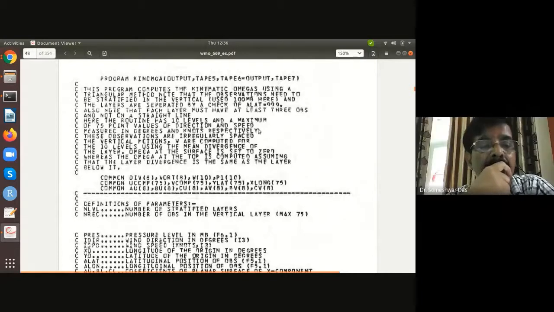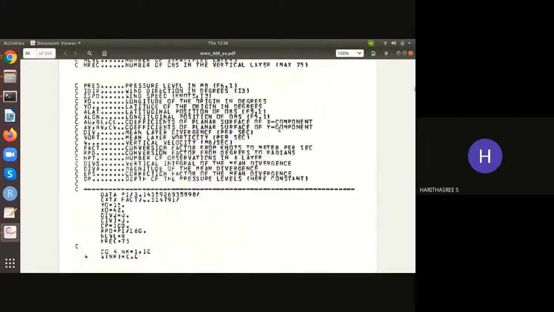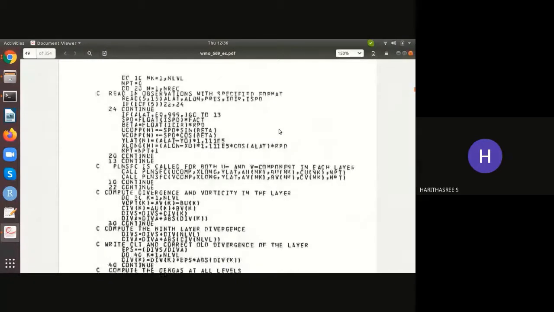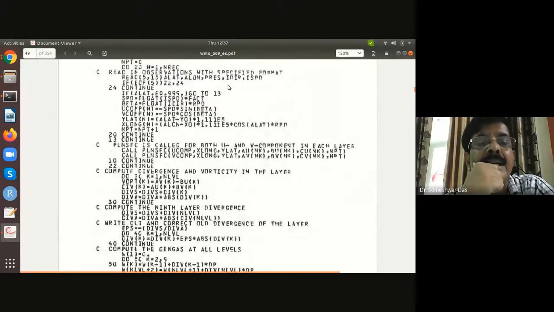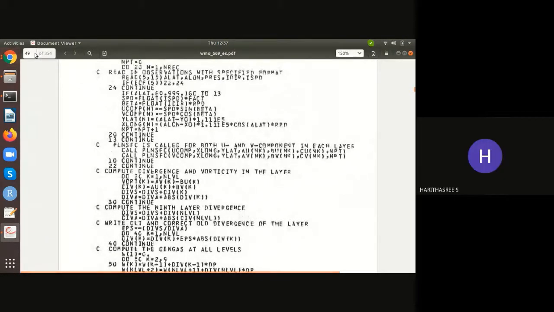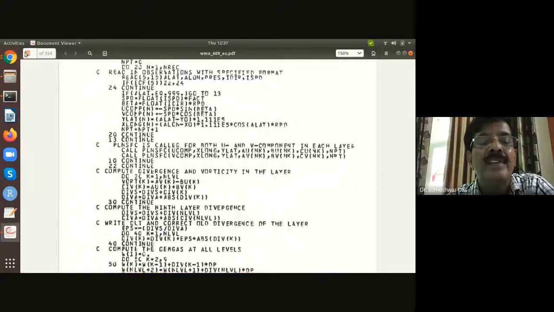Okay, this is. So, but here, yeah, a part of the program they have calculated. But see, they are reading it from the user. Read, okay. So read latitude, longitude, pressure level, then direction and speed. Yes. Right? And here they're calculating the divergence and vorticity. Right, exactly. So basically, you have to have these values in a file, right? You have to have these values in a file. Yes, yes, sir. We have everything in the file.